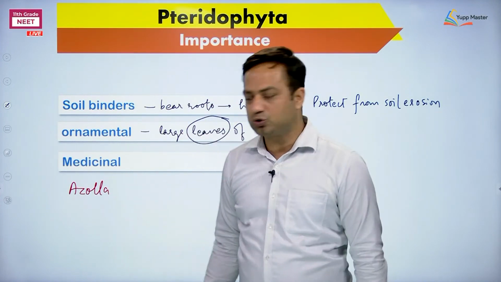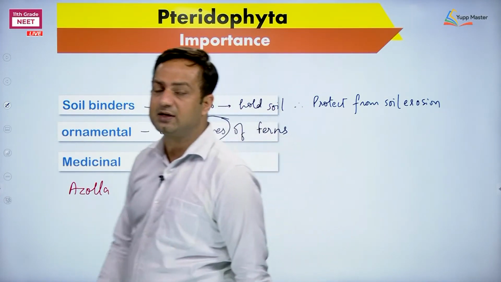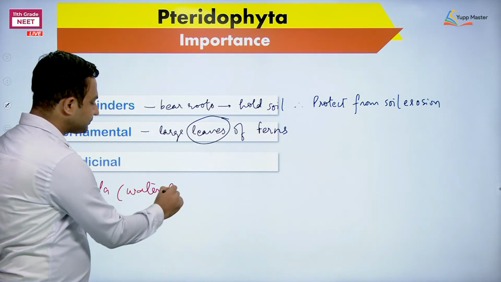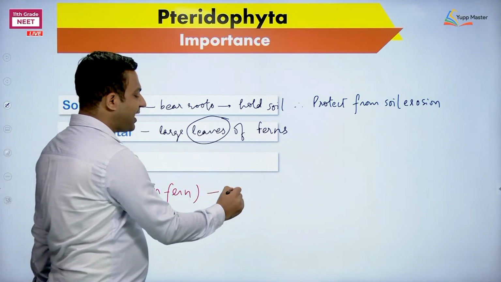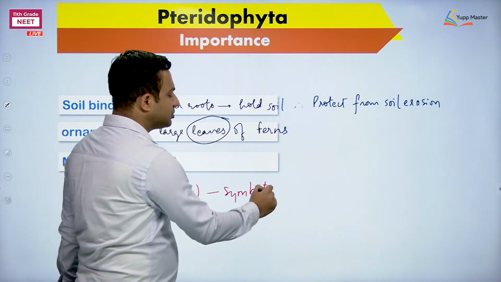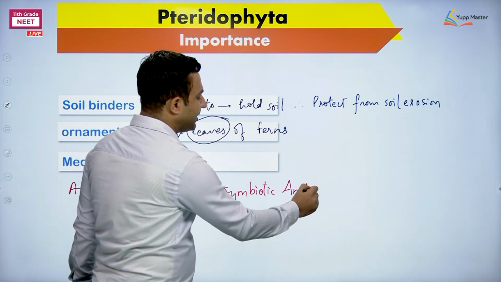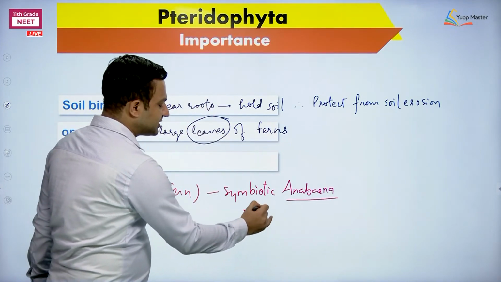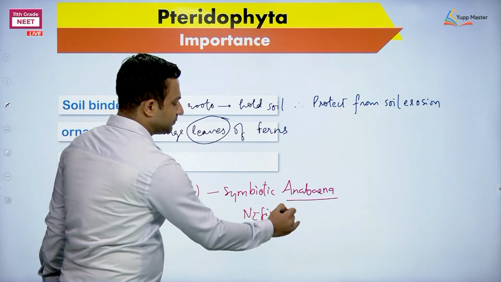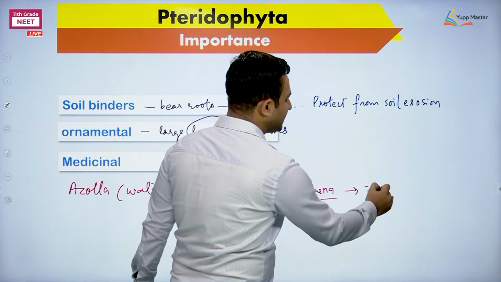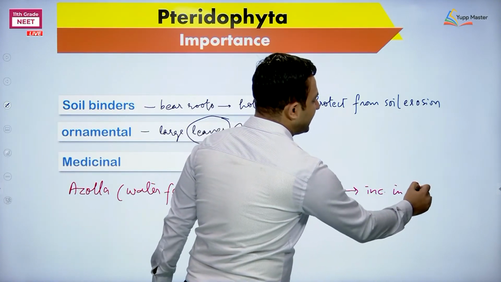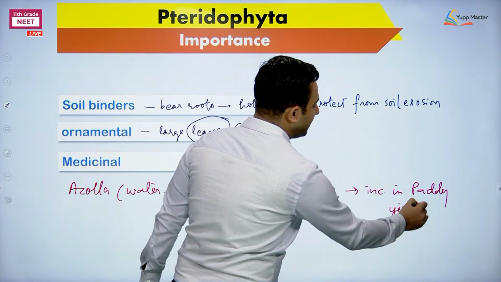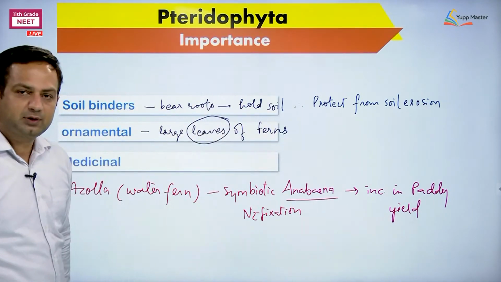Now Azolla, how is it important? I told you Azolla means water fern. It has a symbiotic nitrogen fixer, Anabaena, and this Anabaena can do nitrogen fixation, and it is used in rice fields to increase paddy yield and production.